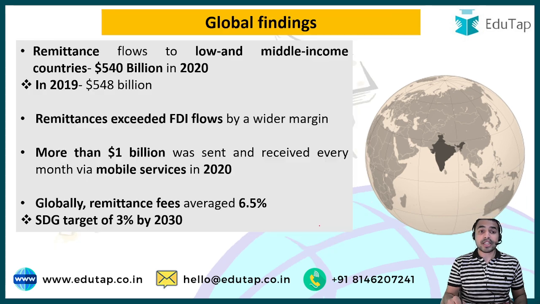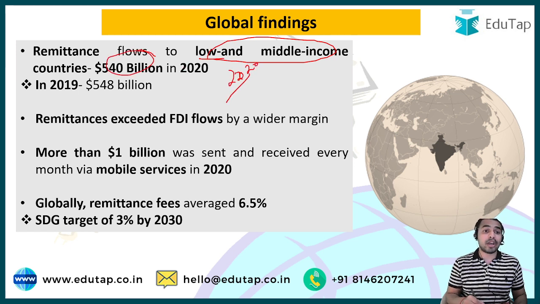Okay, so guys, now let's see what the global findings are as per this report. This report says that the remittance inflow to the low and middle income countries in the year 2020 was $540 billion. And guys, if we compare this number with the 2019 levels, then this number was $548 billion.